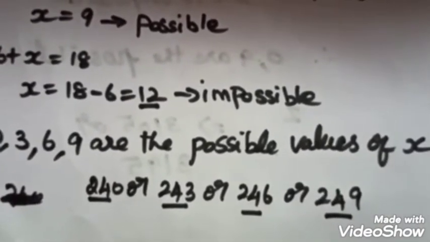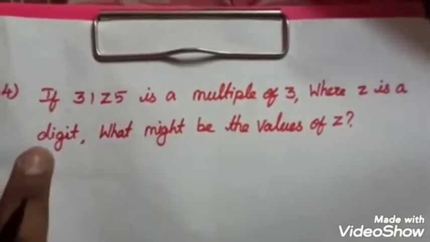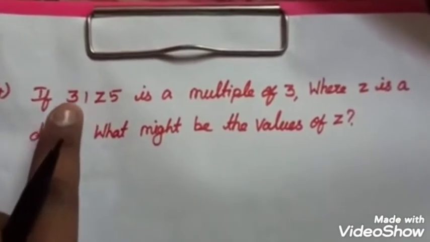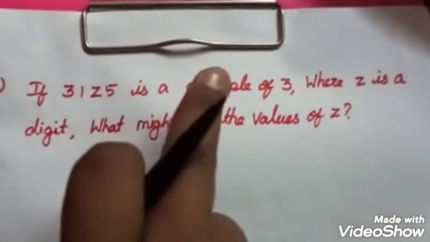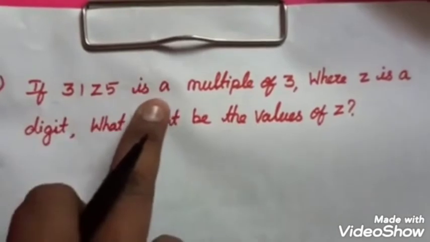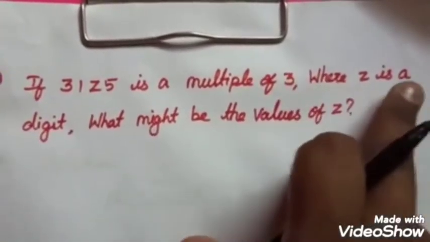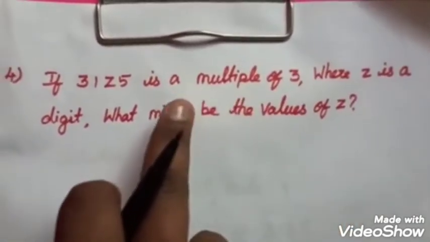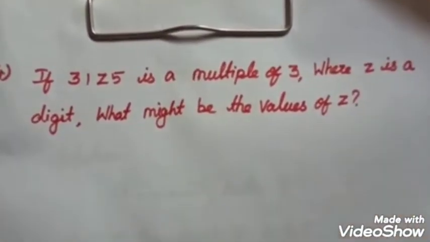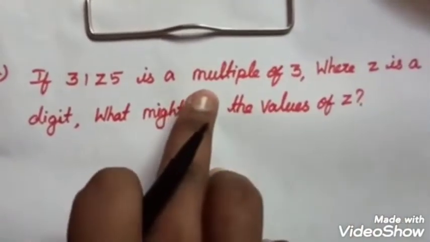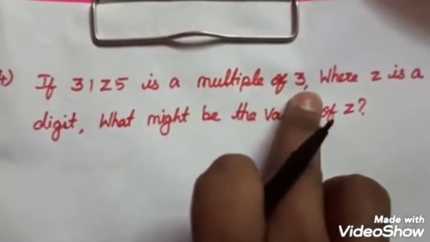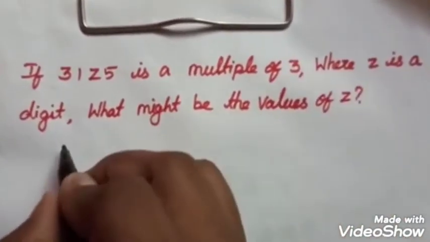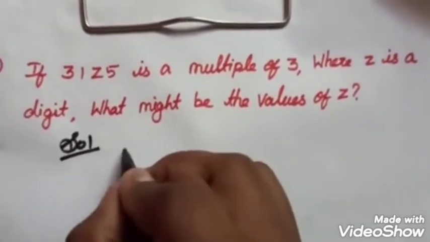Next we move on to question number 4. So here you have to see this one is a 4-digit number. In question number 4 we have a 4-digit number, that is 31z5. That means if this 4-digit number is a multiple of 3, where z is a digit, what might be the value of z? In this question also we get one value or two values, whatever it is, but here also we have to find out by using the divisibility rule of 3, because this 4-digit number is a multiple of 3.